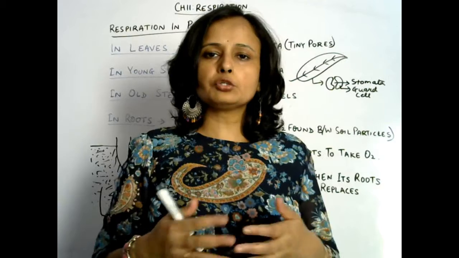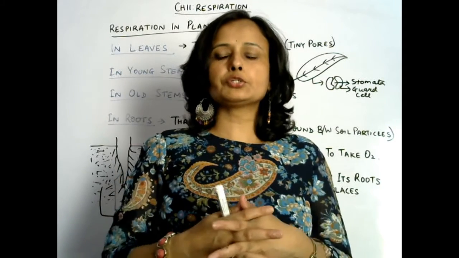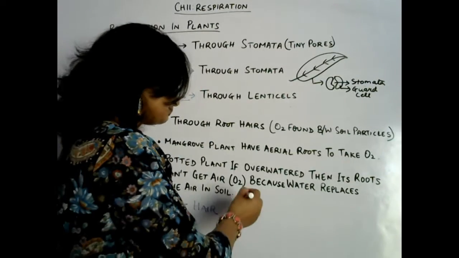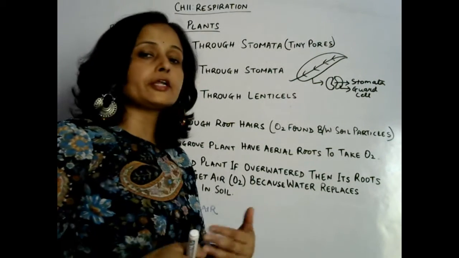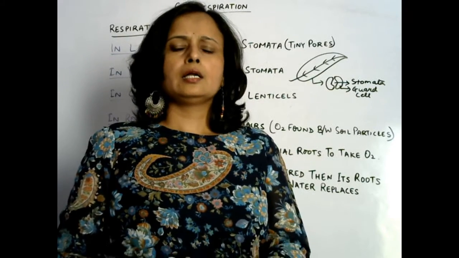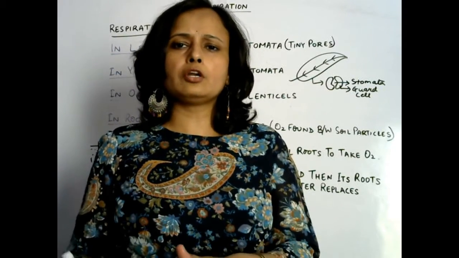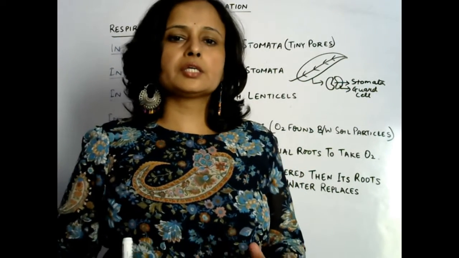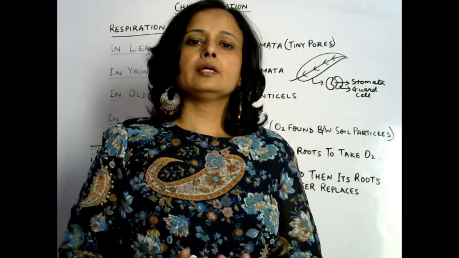So what we should do, we should remove the water from the pot, so that plants can't be more waterlogged, and in that way plants can get air and can live.